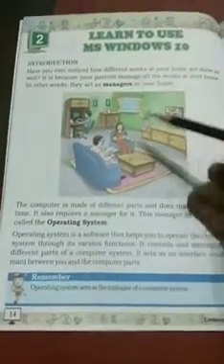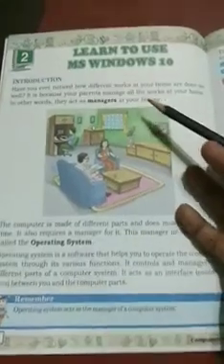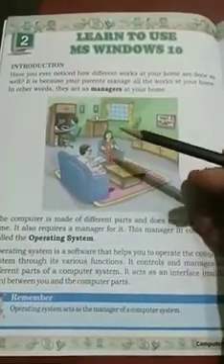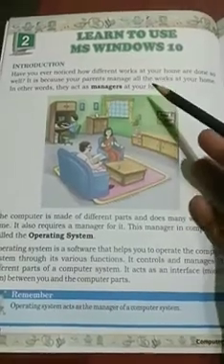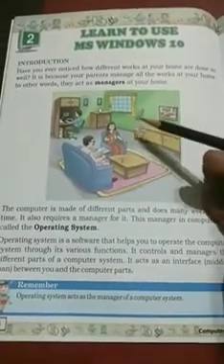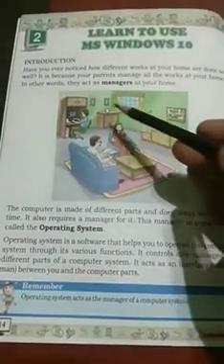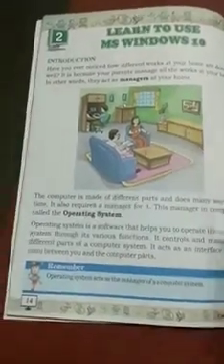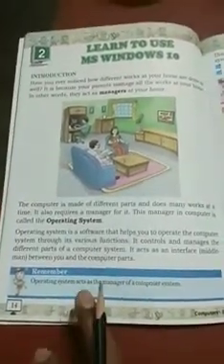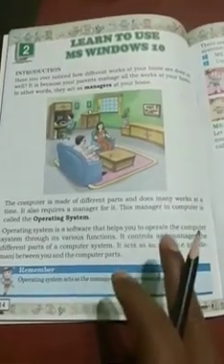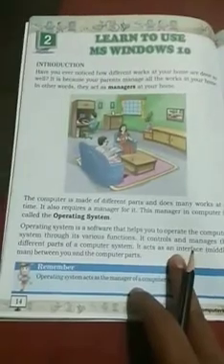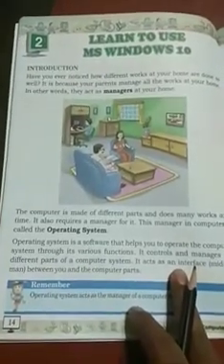Have you noticed how different work at your home is done so well? It is because your parents manage all the work at your home. In other words, they act as managers at your home. The computer is made of different parts and does many works at a time. It also requires a manager.